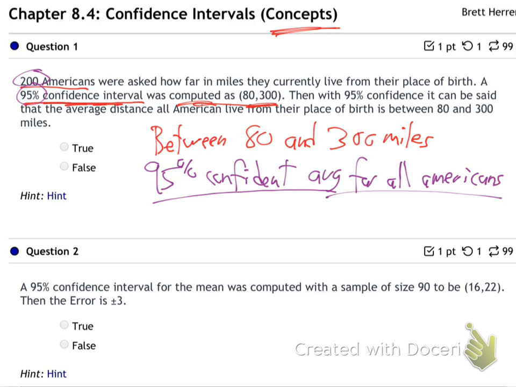We don't just want to know about those 200 people. I don't even know those 200 people. I don't really care how far those 200 people live from where they were born. Like I said, I don't even know them. Who cares about those 200 people? But I'm wanting what we got from those 200 people to tell me something about what the whole nation is doing. That is kind of interesting to me.